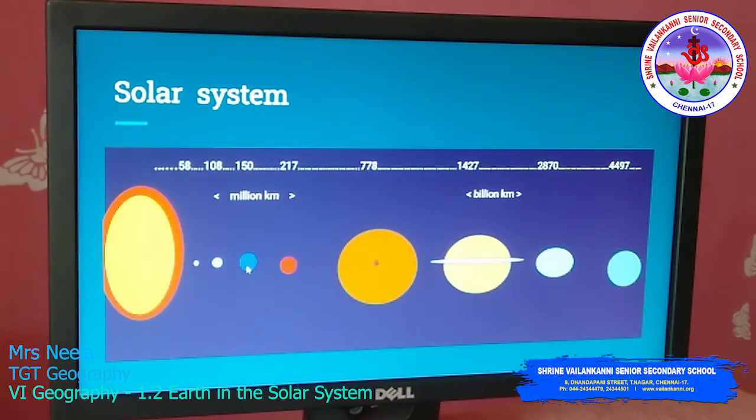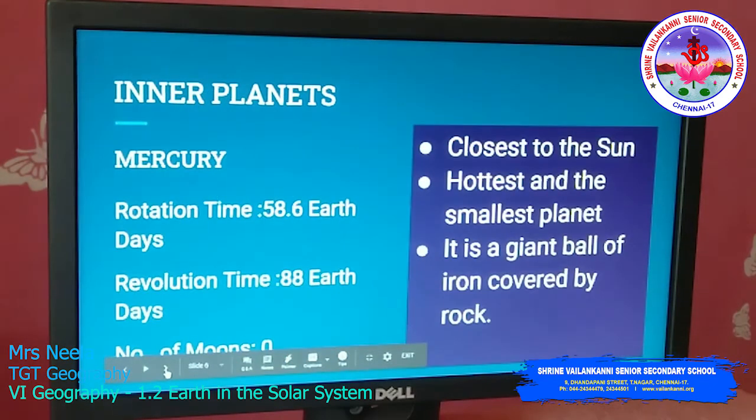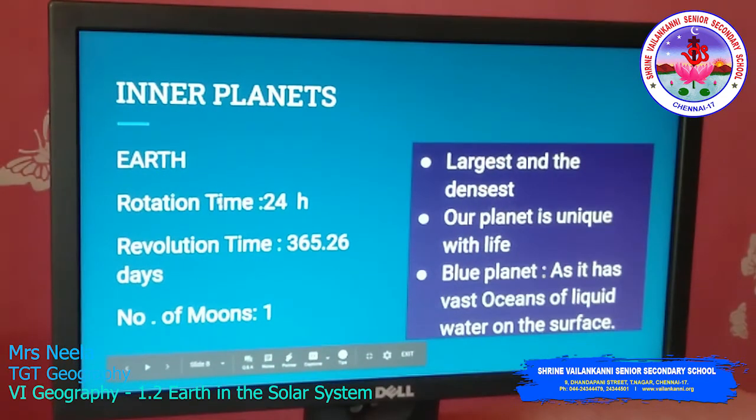Now we see the planet Earth. It is the largest and the densest of the inner planets of the solar system. And it is our planet which is unique, known to harbor life. It is also called a blue planet as it has vast oceans of liquid water on the surface. Now we see the facts about that.